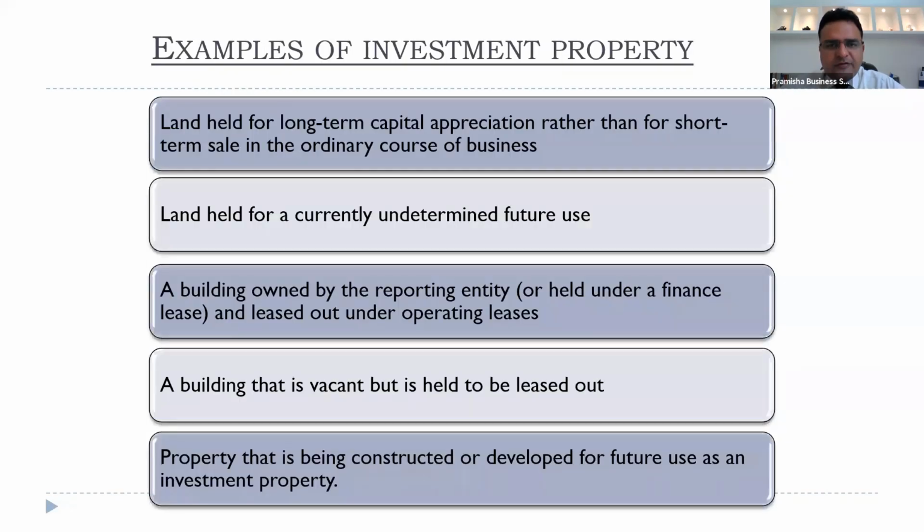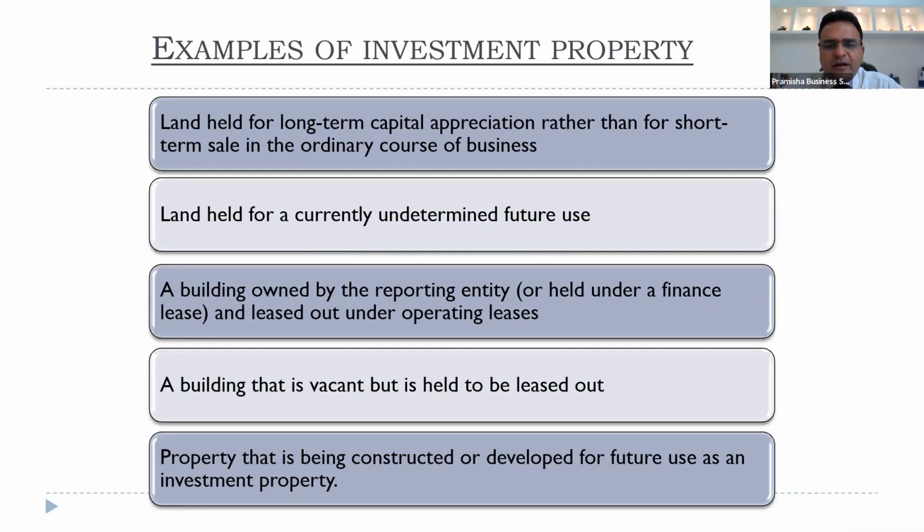So examples of investment property are land held for long-term capital appreciation rather than for short-term. If we are holding it for short-term sale, that is IS 2 inventories. Land held for currently undetermined future use: you bought a land and there is no purpose for buying that land, the management has not decided the use yet. So if there is any land or building for which the purpose is not defined, that will automatically be shown under investment properties, as we must have purchased it for capital appreciation or for renting it out to others.